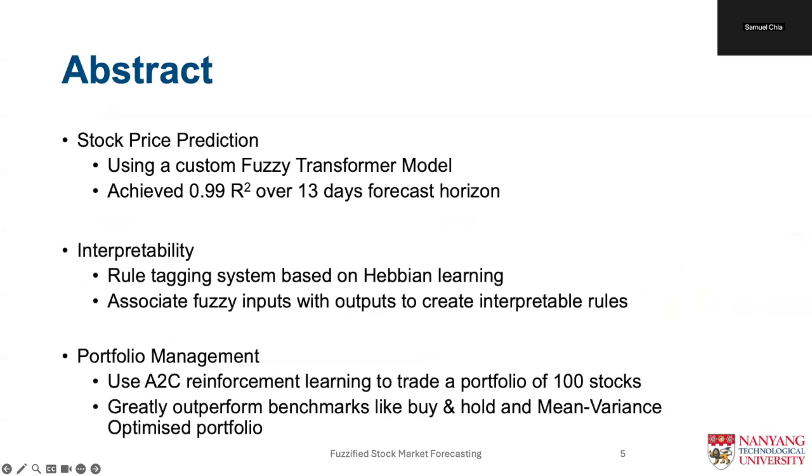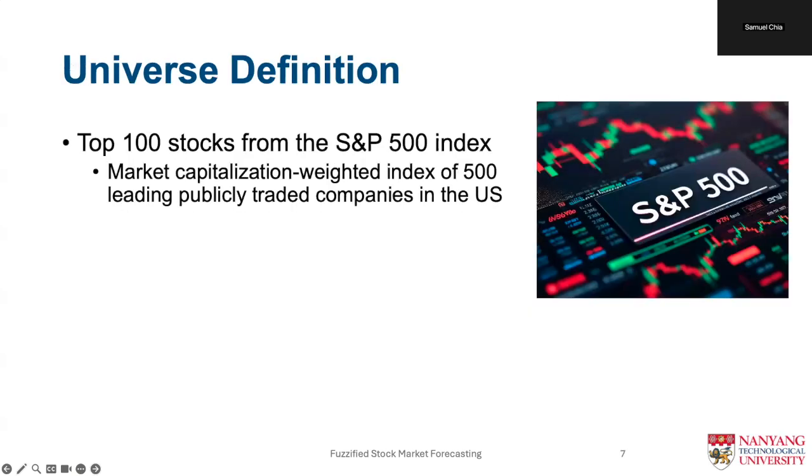For portfolio management, we implement the advantage actor-critic, a reinforcement learning model, to dynamically optimize asset allocation based on predicted stock prices. We demonstrate enhanced performance in both long-only and long-short strategies by evaluating key financial metrics such as the Sharpe ratio, annualized returns, and maximum drawdown.